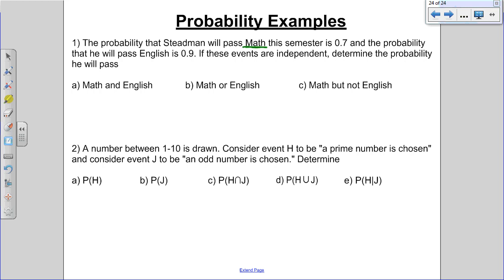If you're going to pass math and English and they're independent events, that means you multiply the two together. So you would go 0.9 times 0.7. So and means multiply them together. 63. So the chances of him doing it is 0.63.